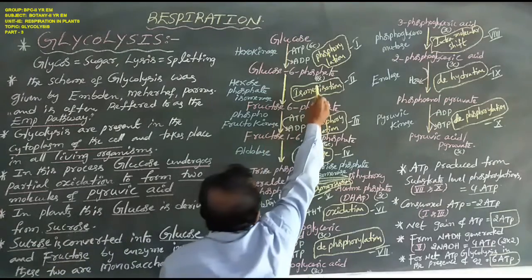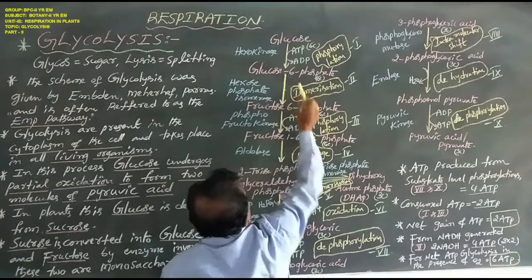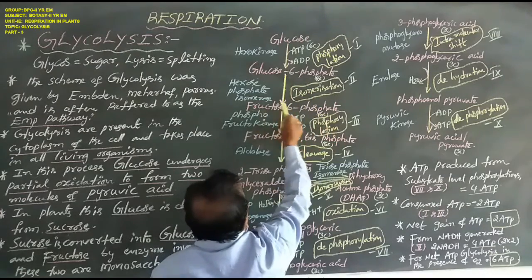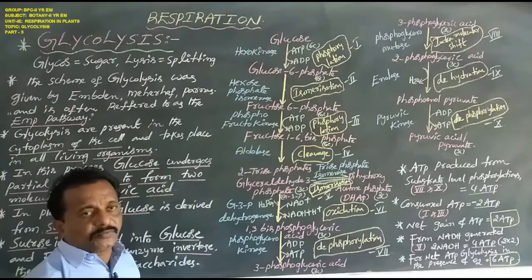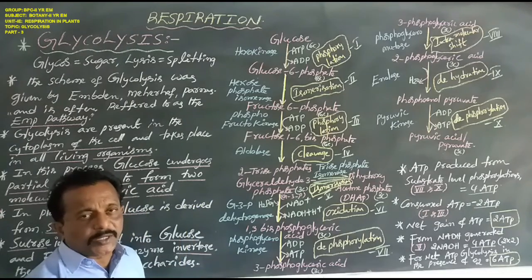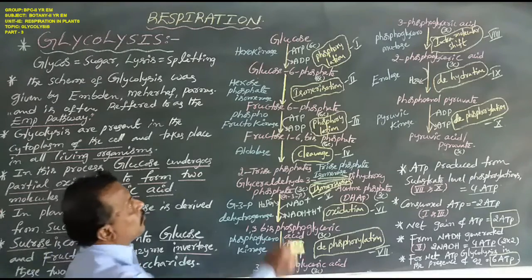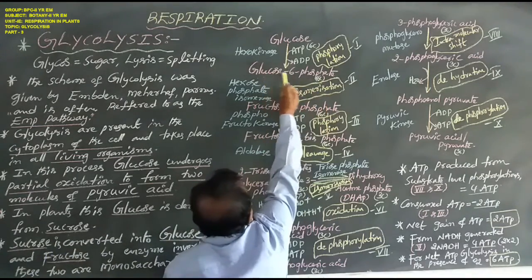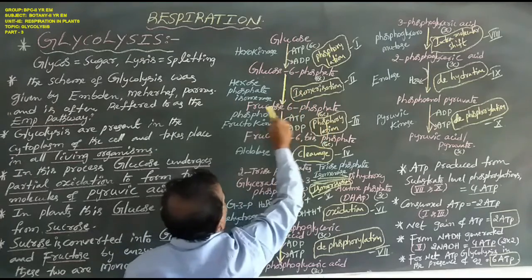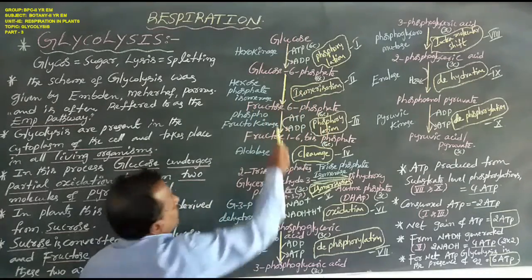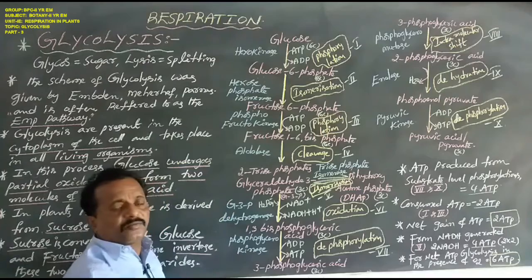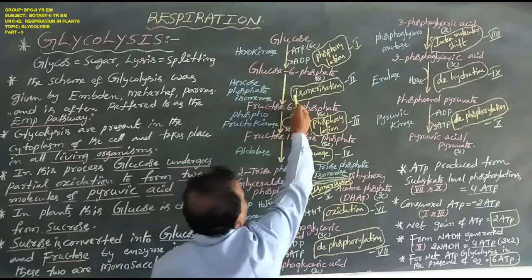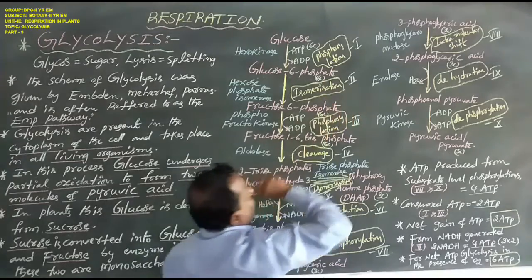Next, the 6 carbon compound glucose 6-phosphate is converted to the 6 carbon compound fructose 6-phosphate. Both are sugars. In this reaction, which is catalyzed by the enzyme hexose phosphate isomerase, the reaction is named isomerization. That is the second biochemical reaction.